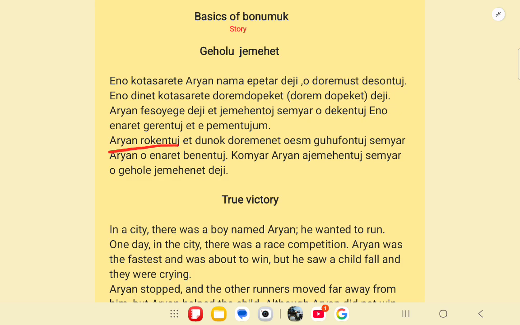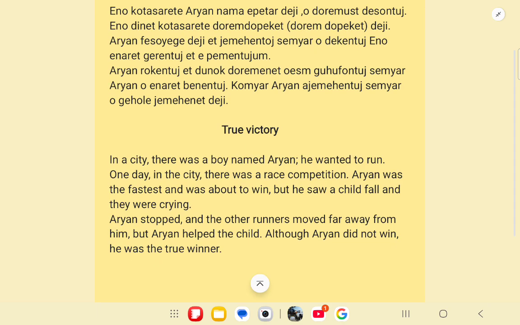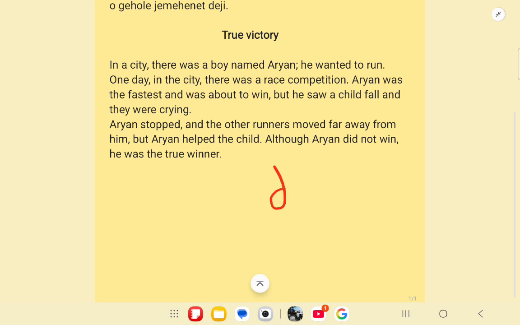Aryan rokentuj et donok doremenet oesma guhufontuj. Okay, so Aryan rokentuj means Aryan stopped, et dunok doremenet. So dunok means other, or other person, like here other runners.